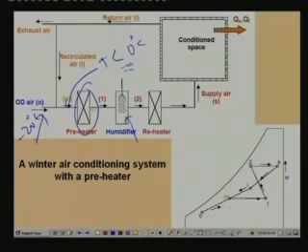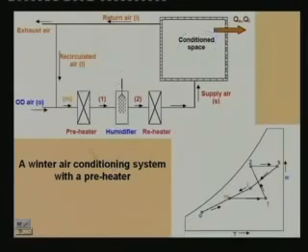In the preheater, since you are heating the air first, its temperature increases beyond the freezing point, so there won't be any freezing in the humidifier. So that is the advantage of using a preheater. In addition to that, you can control the heat supply to the preheater. By controlling this you can control the humidity level in the conditioned space. So that is the advantage of using this system.